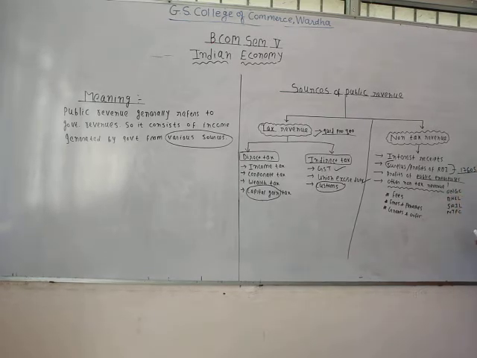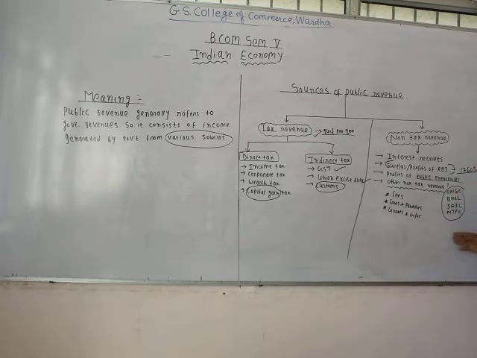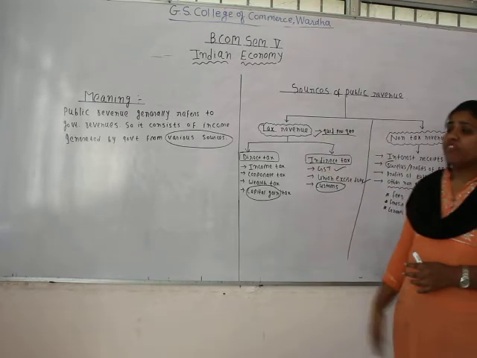When these public enterprises earn profits, they are also transferred to the government, as the government holds a major amount of stake in such enterprises. Therefore, profits of all these public enterprises are also one of the major sources of public revenue.